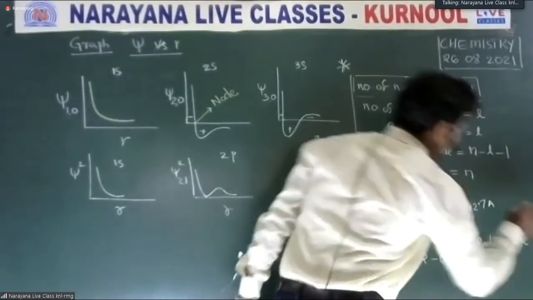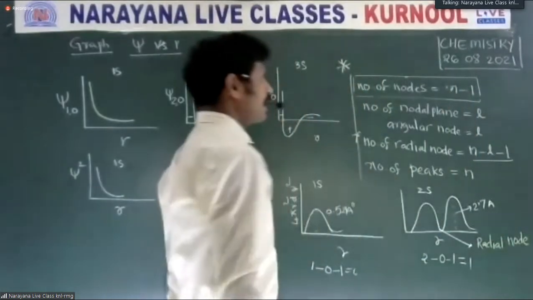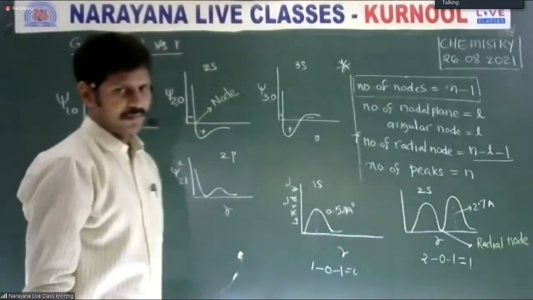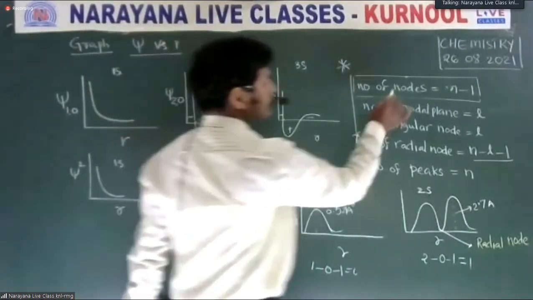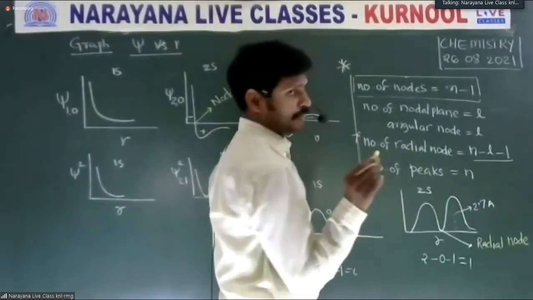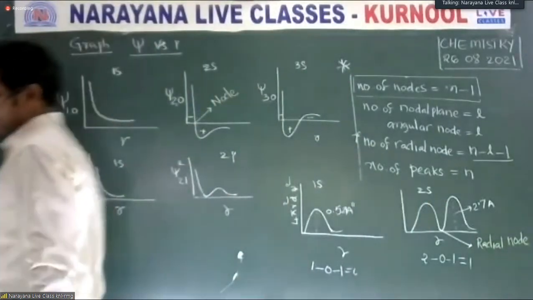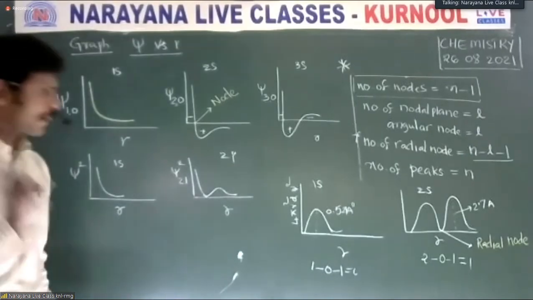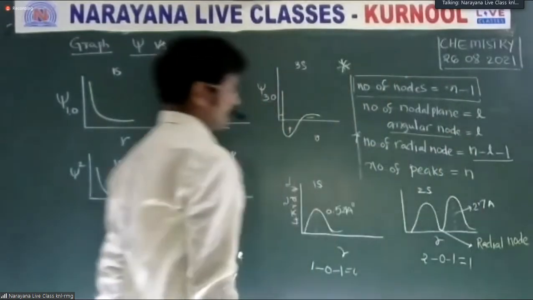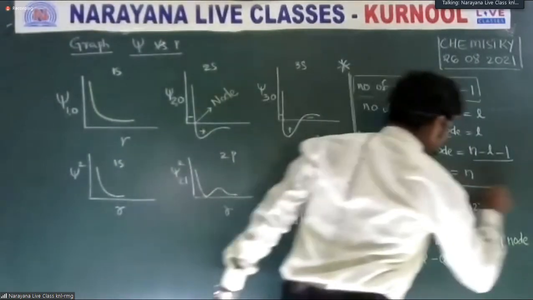The number of radial nodes is n minus L minus 1. The number of angular nodes is L. These are important. The number of radial nodes is n minus 1 in total nodes, and the number of nodal planes is L. What is a nodal plane? Where the probability of finding the electron is maximum is called the orbital, and where it is minimum is called a nodal plane. For objective examination, these are important.